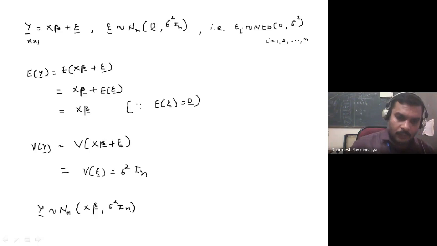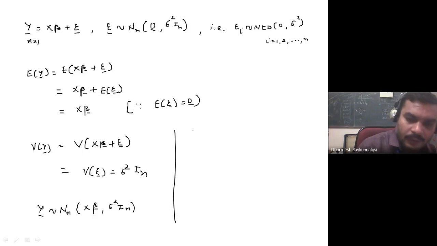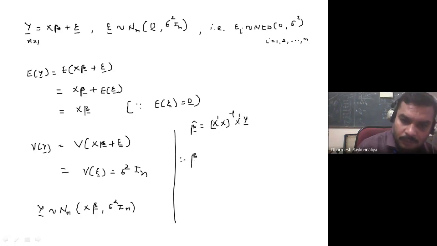So now what about the beta cap? We know that beta cap is equal to x dash x inverse x dash y. So of course beta cap is also a linear function of y, and y has the normal distribution. So beta cap is also normally distributed. Suppose here x dash x is invertible. So when it is invertible, we say that the rank of x dash x is equal to p. So that means it is a p variate normal.